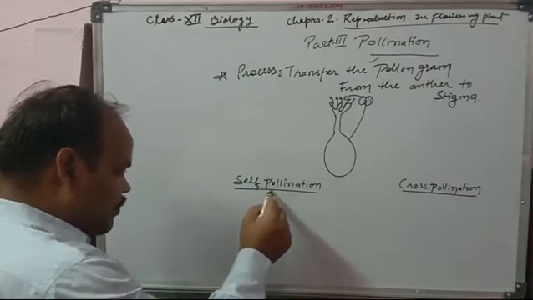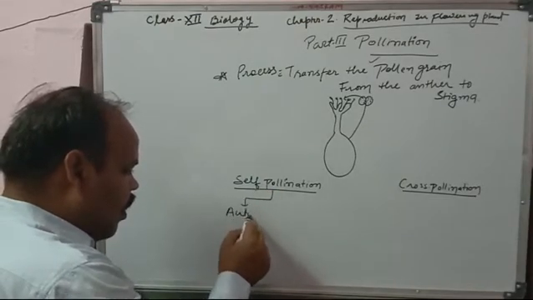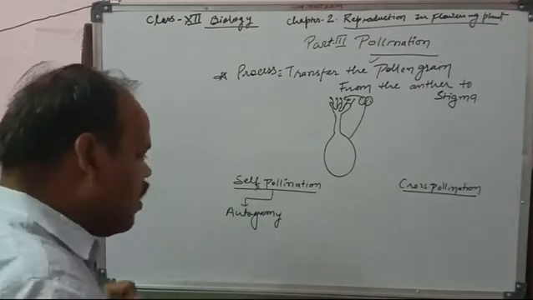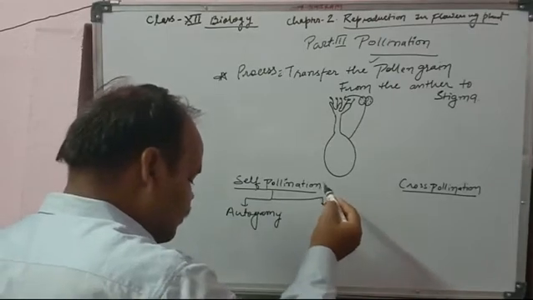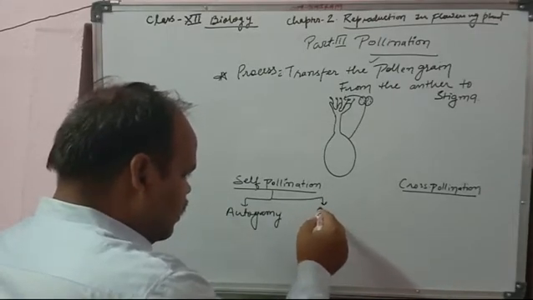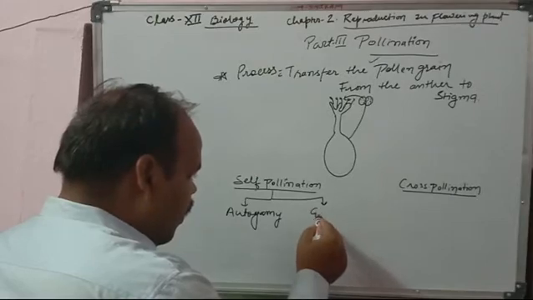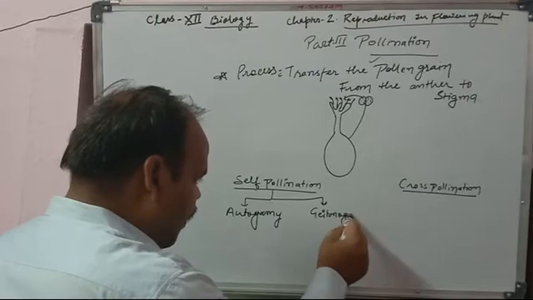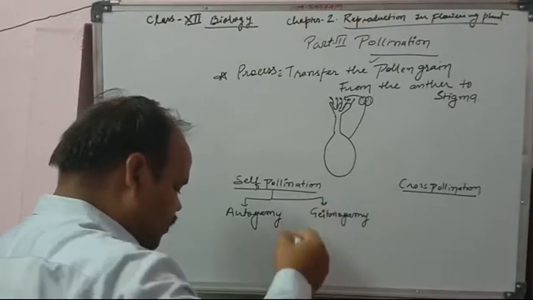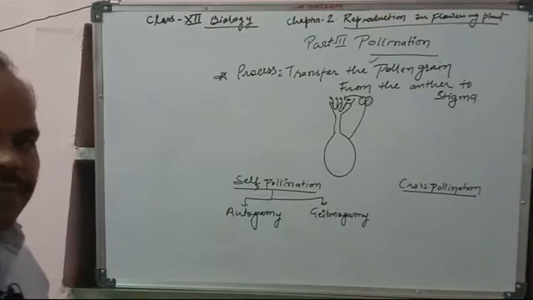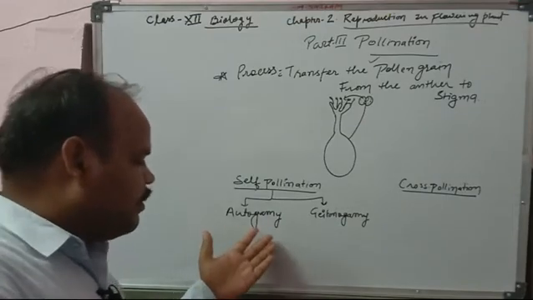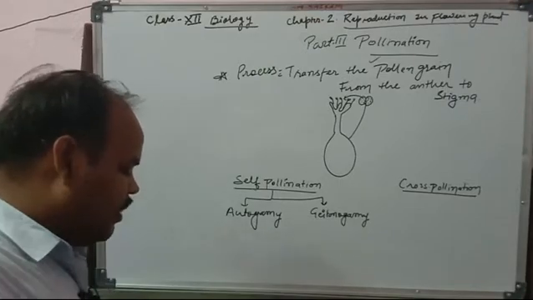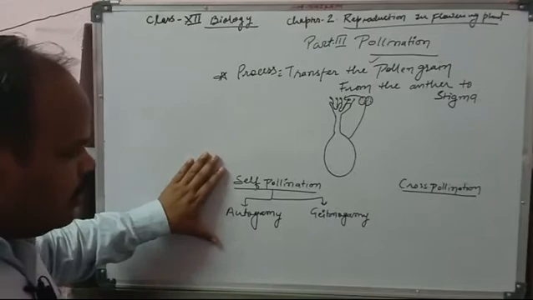Self-pollination has two types. First is autogamy and the second one is geitonogamy. So there are self-pollination and cross-pollination.